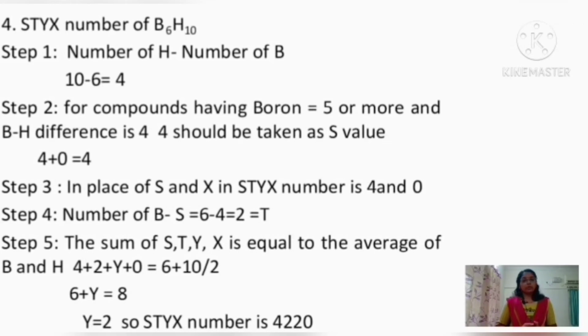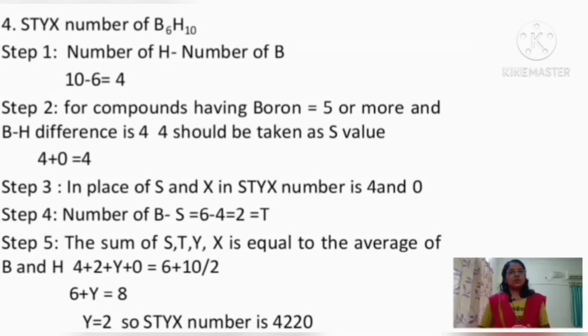One important point to note is that if the borane has 5 or more boron atoms and the difference between the hydrogen and boron atoms is 4, we take that 4 as the S value and the X value as 0, because we are splitting this 4 as 4 plus 0. So in B6H10, we got S as 4 and X as 0.